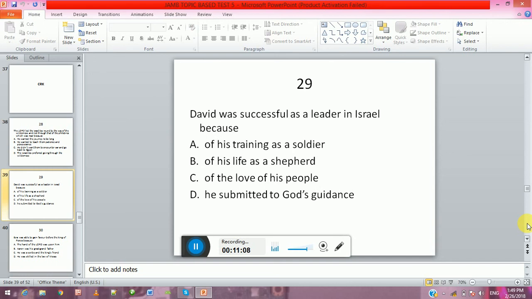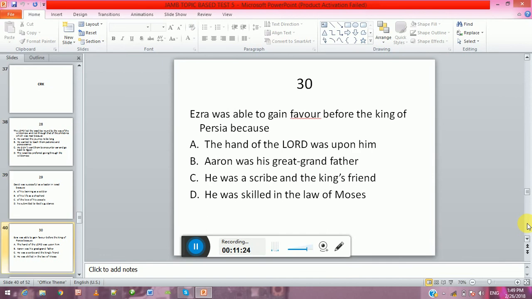David was successful as a leader in Israel because A, of his training as a soldier, B, of his life as a shepherd, C, of the love of his people, D, he submitted to God's guidance.